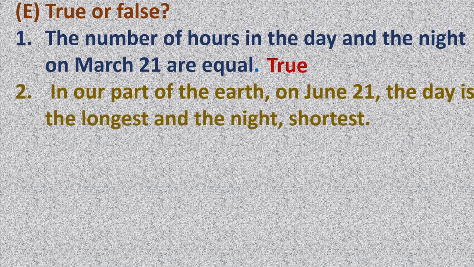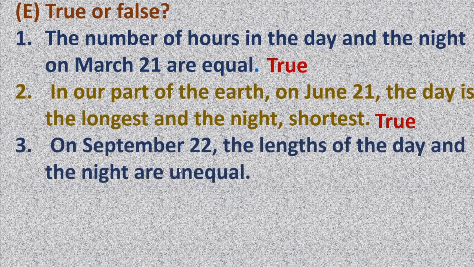Second one, in our part of the earth, on June 21, the day is the longest and the night shortest. Yes, correct. This is also true. Very good. Third, on September 22nd, the lengths of the day and the night are unequal.